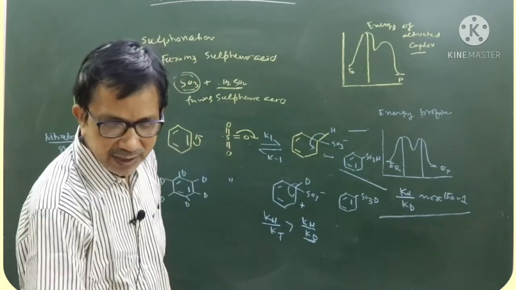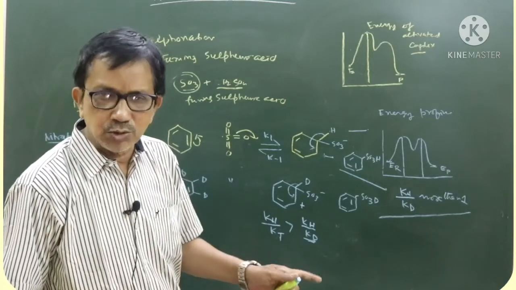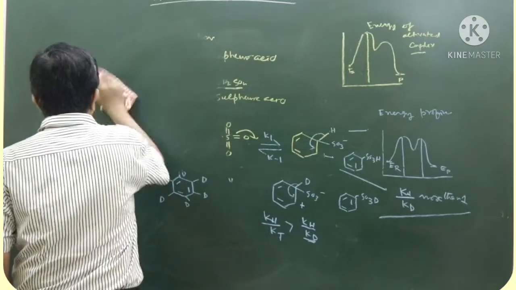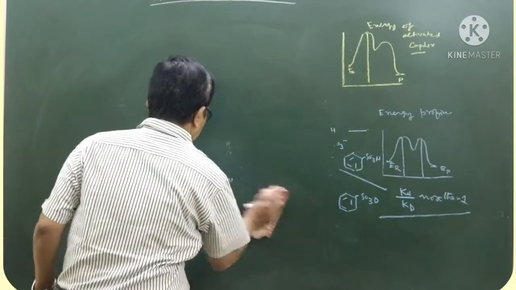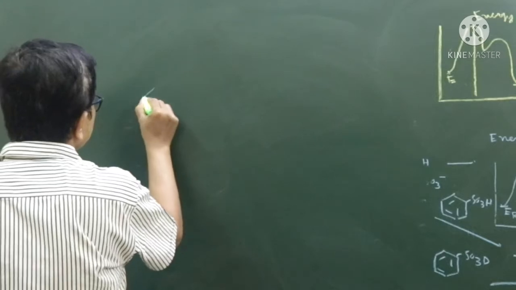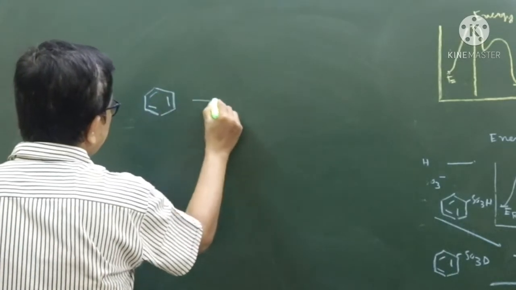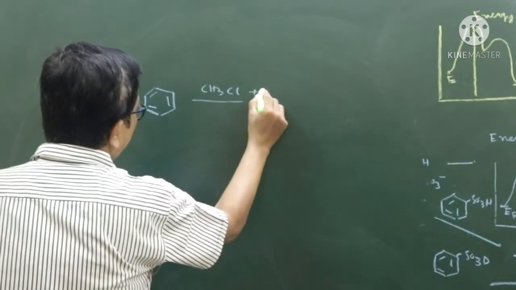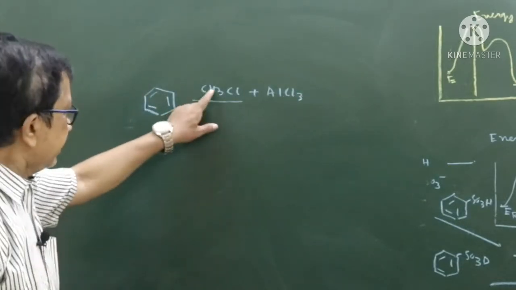Now one more part we have to discuss, that is the case of the substitution method, that is the Friedel-Crafts reaction. In Friedel-Crafts reaction, what happened? Suppose it is benzene, you treated with CH3Cl, an alkyl halide, plus you have taken AlCl3, a Lewis acid.